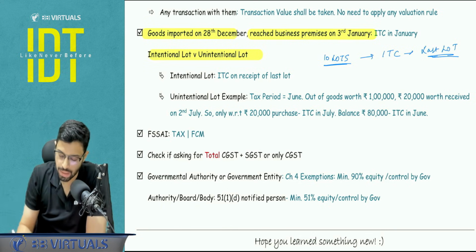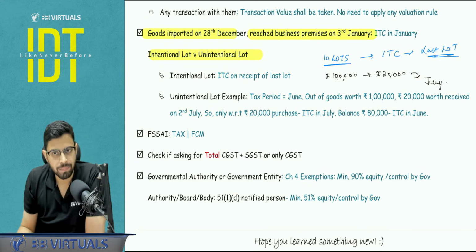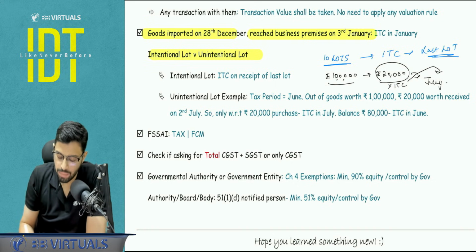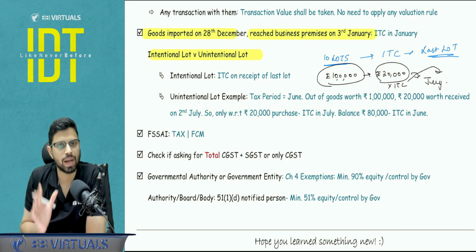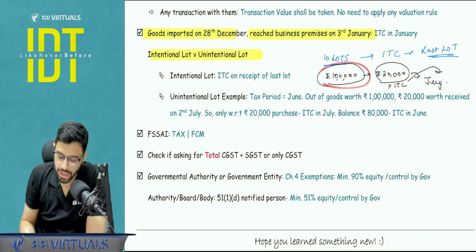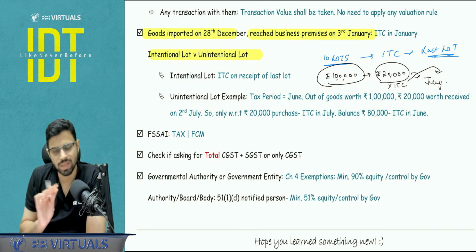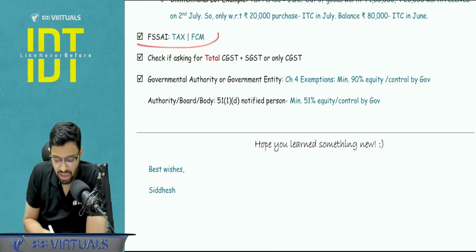I will just give you a small example. Let's say they are mentioning that goods worth rupees 1 lakh were sent in the month of June. Let's say goods worth rupees 20,000 were received in July due to some riots in the area. So the ITC on 20,000, whatever it may be, I will receive in July, but for the balance 80,000, I will be able to claim it in June. So this is unintentional lot and that was intentional lot. Here entire ITC I will get when the last lot is received. This was just a small point to be noted.